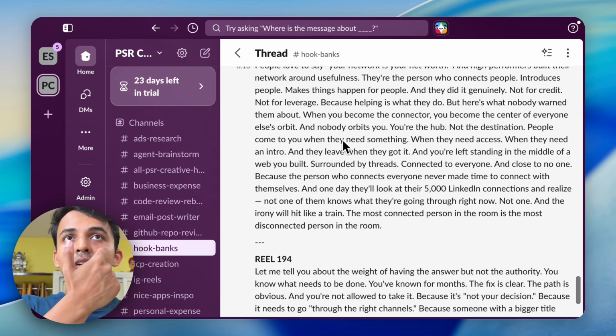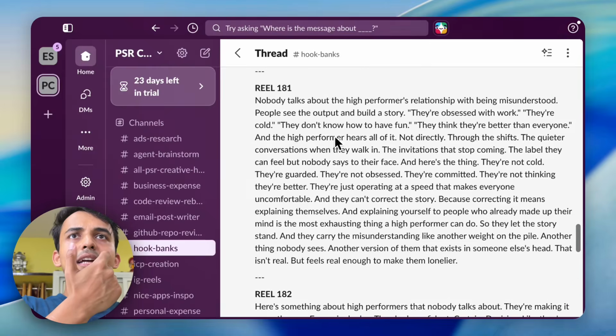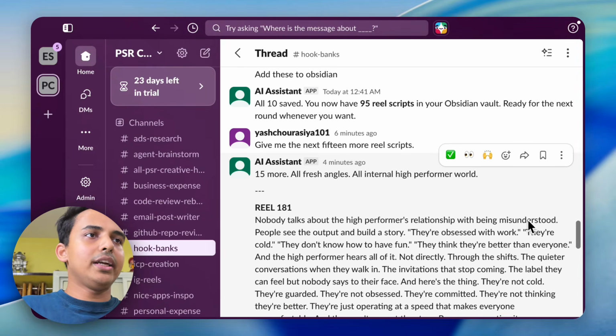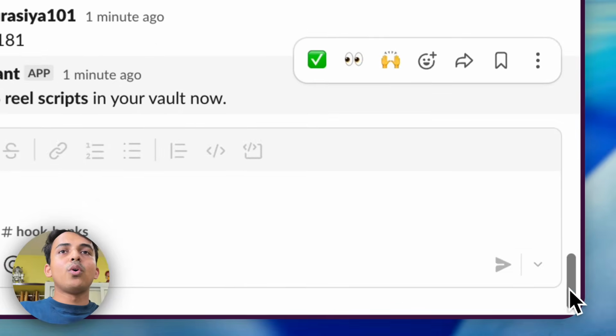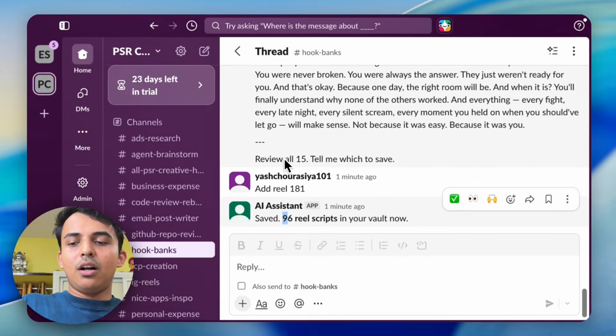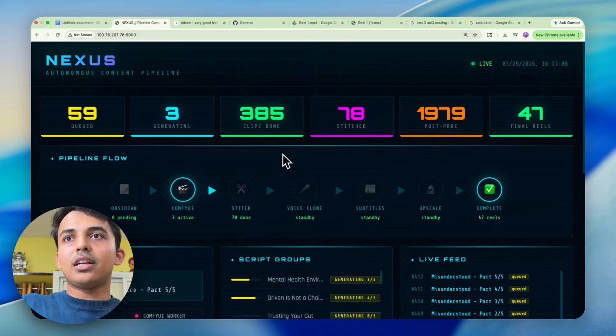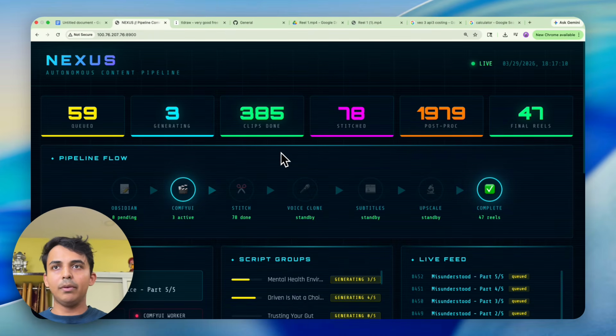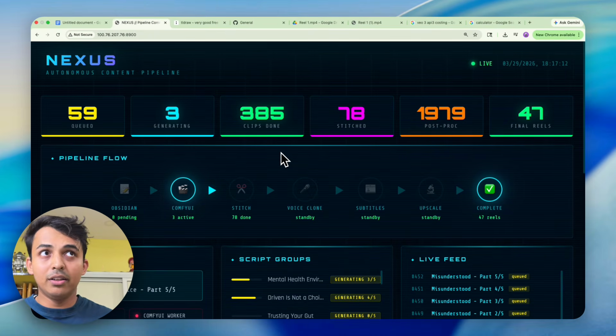Let me just see if I gave it the right number. Yeah, that was the real 181, so that is correct. That's how you do it. That's the future of how things are going to be built, in real time.